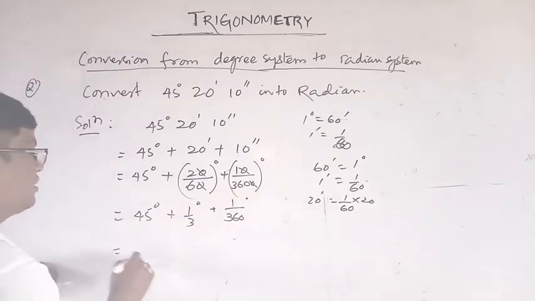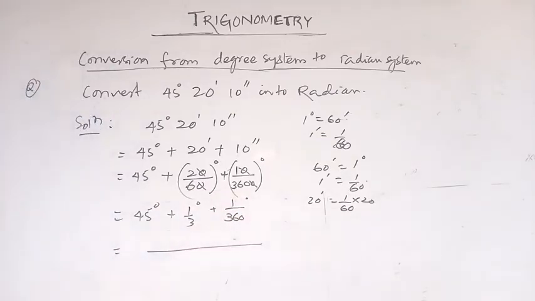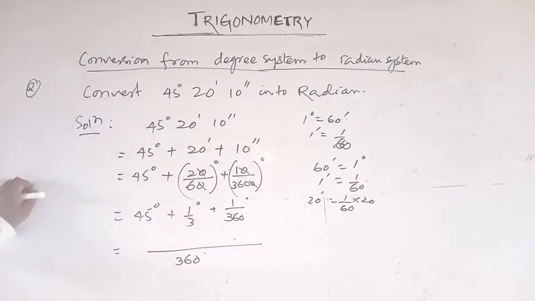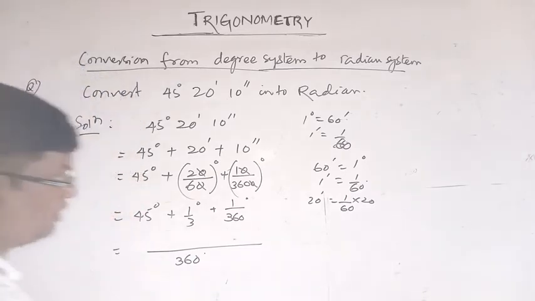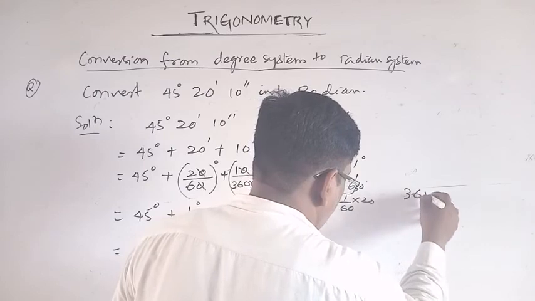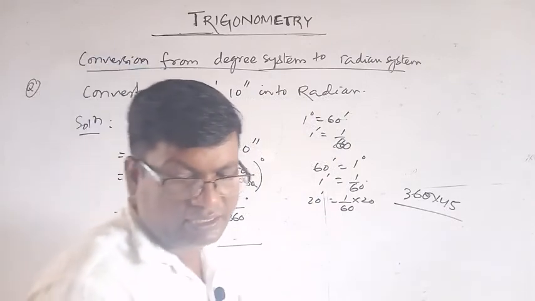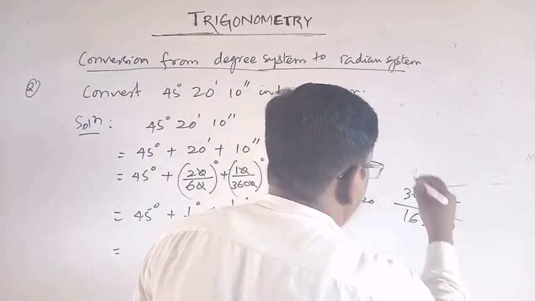Now taking the LCM, that is 360, and 45 into 360 is 16200. Calculate this: 360 into 45 is 16200.